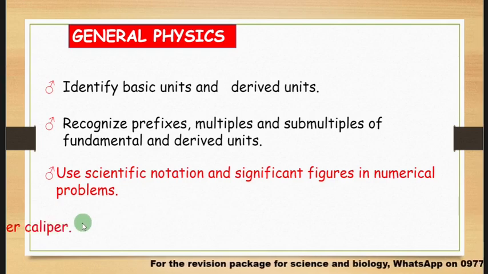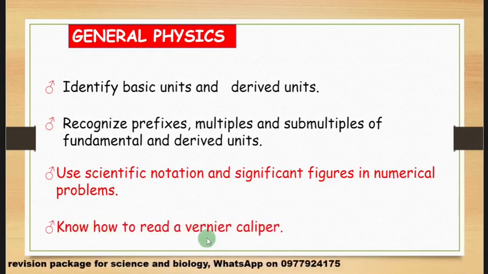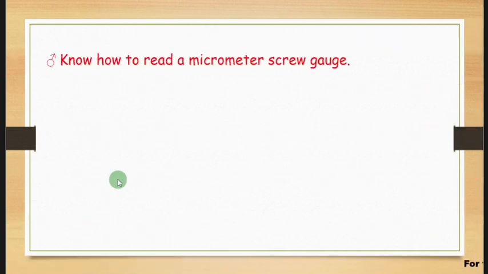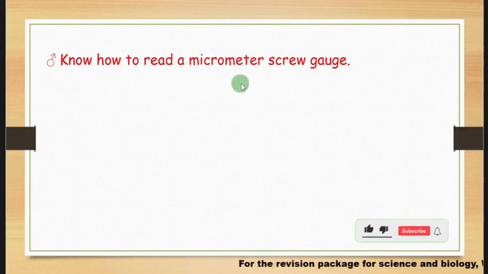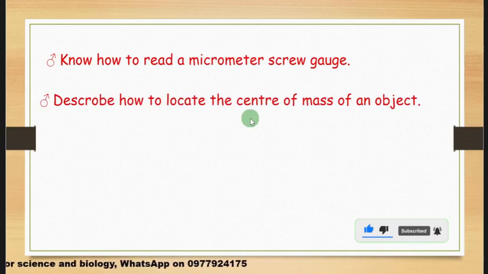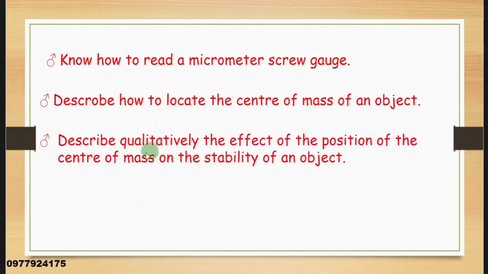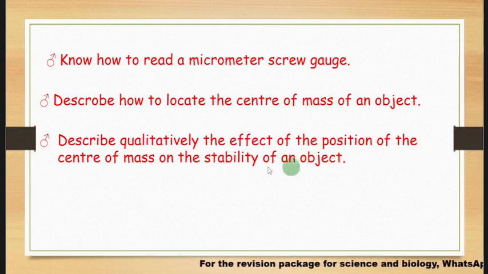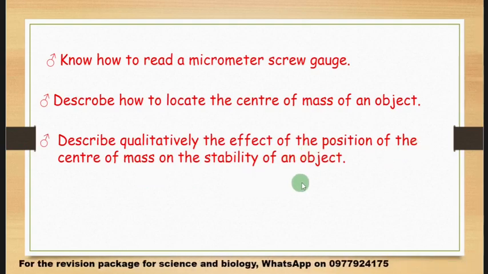Also be able to know how to read a vernier caliper, and how to read a micrometer screw gauge, and also be able to describe how to locate the center of mass of an object, and describe qualitatively the effect of the position of the center of mass on the stability of an object.